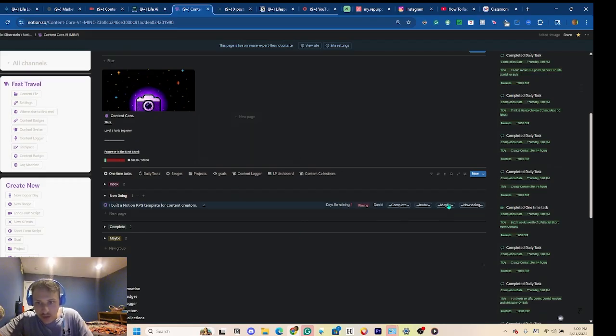Also, you will notice a few different button automations on the side. You have Now Doing, Maybe, Inbox, and Complete. If you click one of these, it will automatically do one of the settings. Inbox will put this back inside of the inbox. Now Doing will put it inside of the Now Doing category. Complete will put it inside of the Complete category. And Maybe will put it inside of the Maybe category.